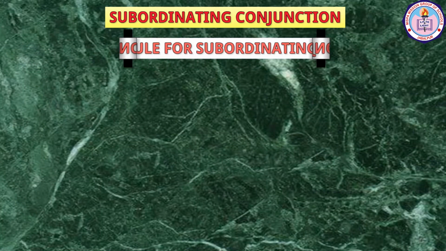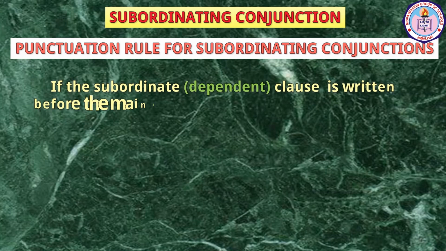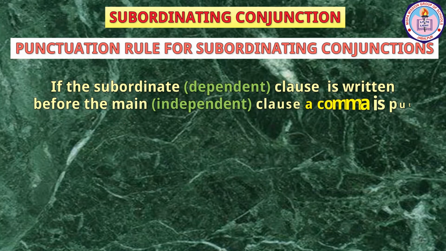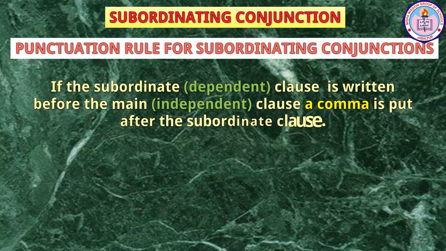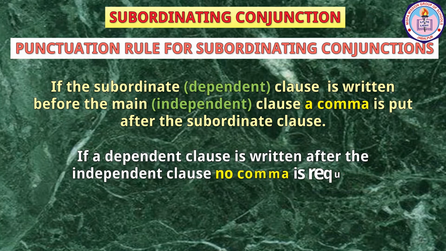Punctuation rule for subordinating conjunctions. If the subordinate or dependent clause is written before the main or independent clause, a comma is put after the subordinate clause. If a dependent clause is written after the independent clause, no comma is required. Let me explain with examples.